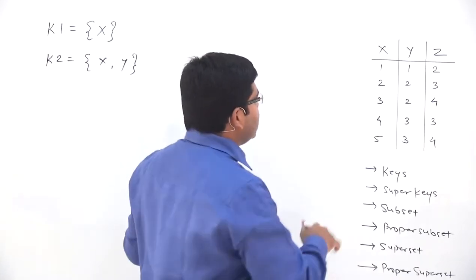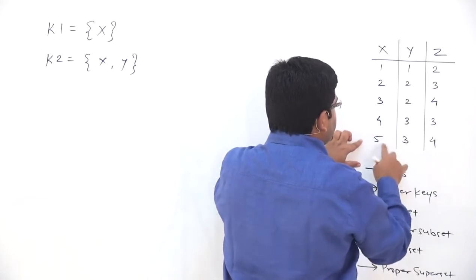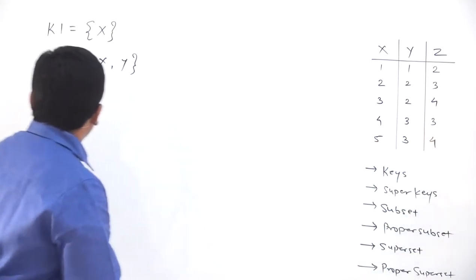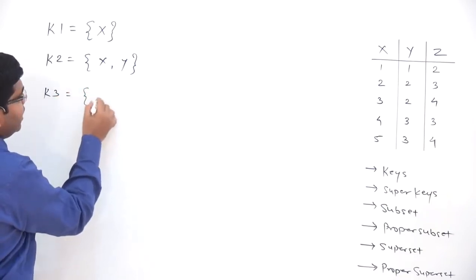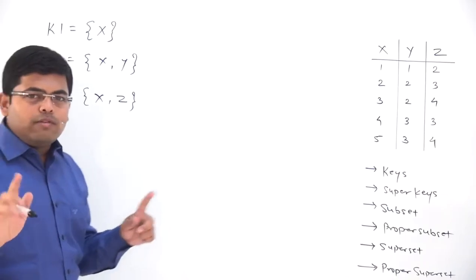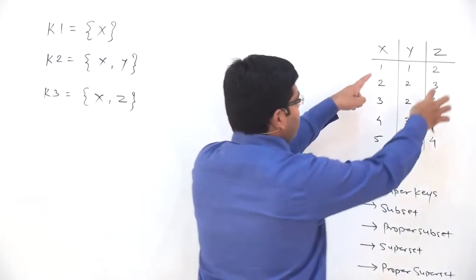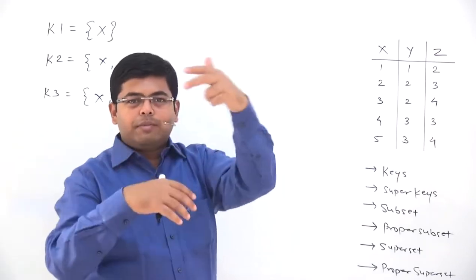Okay. Now we will check the combination xz. Again, because x is a super key, xz will also be a super key, and therefore k3, the third key that we discover here, will be x and z. You should remember only one thing right now. Whenever the combination is unique, we will call it a key. The super key distinction we will make later on.